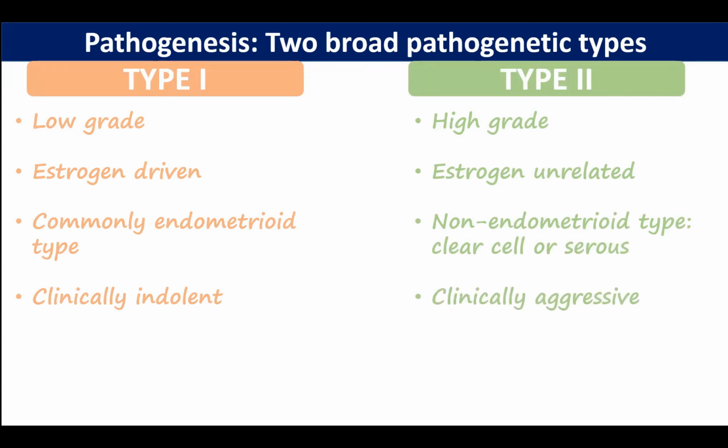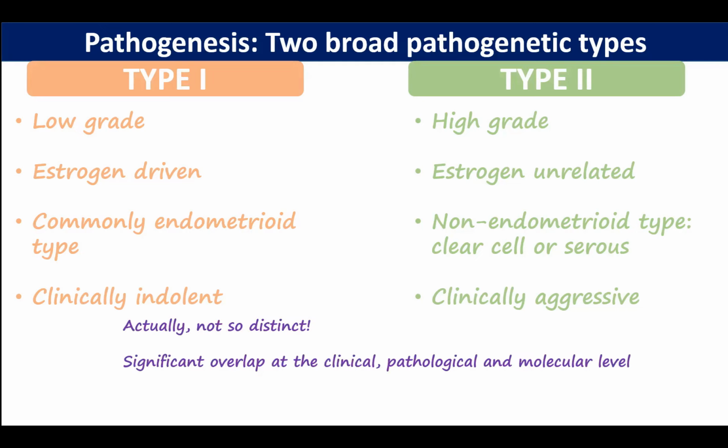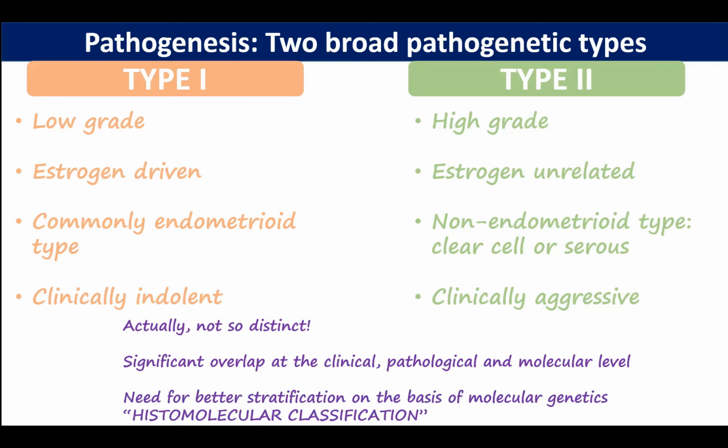Now, it has been found that the pathogenesis of endometrioid carcinoma is not actually that simple, and we cannot broadly categorize these two entities because there is significant overlap at clinical, pathological, and molecular level, which was why the WHO introduced another classification, a histomolecular classification, which is as follows.